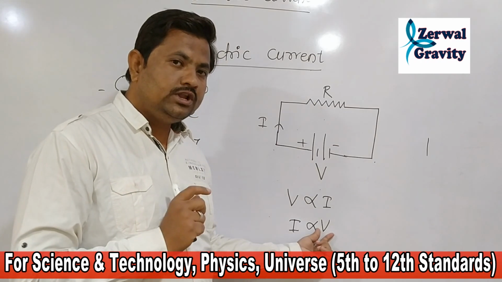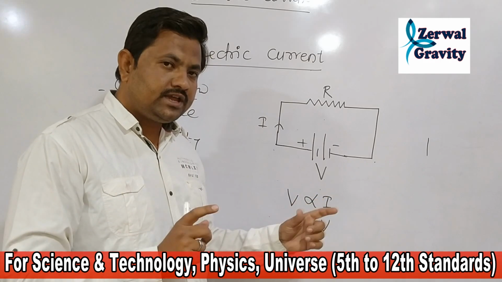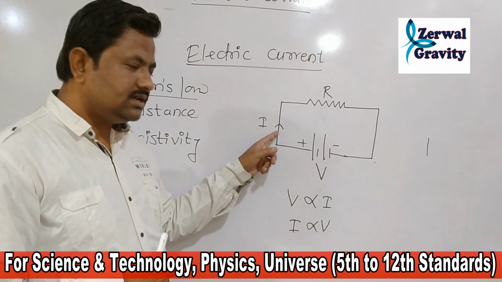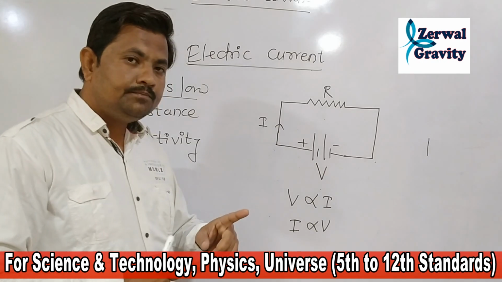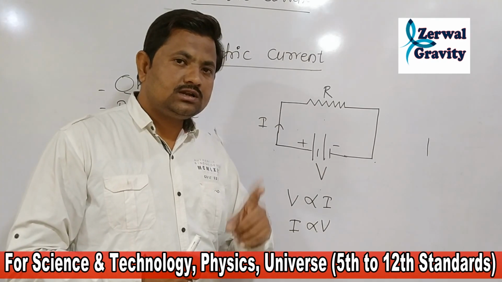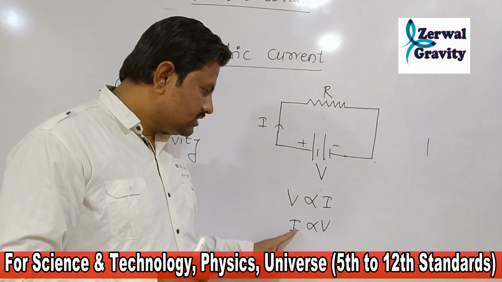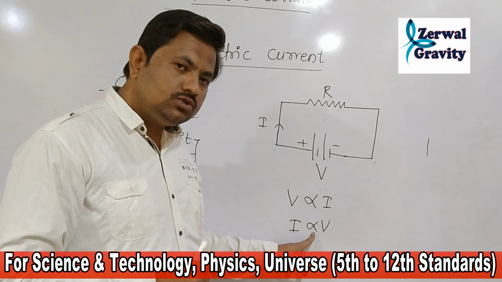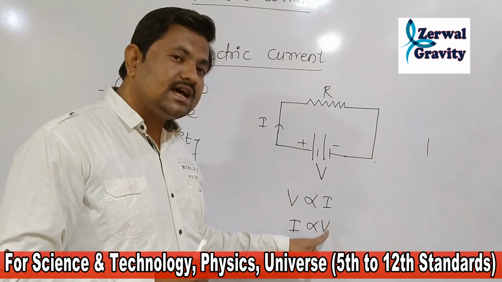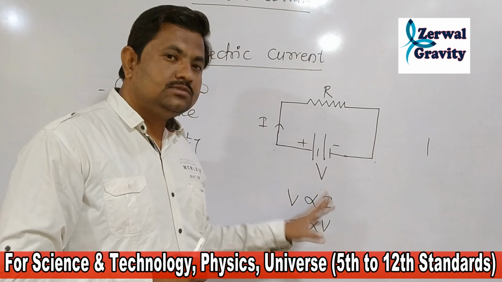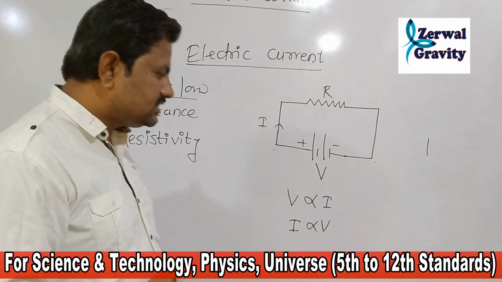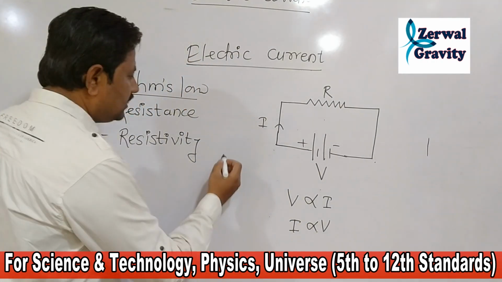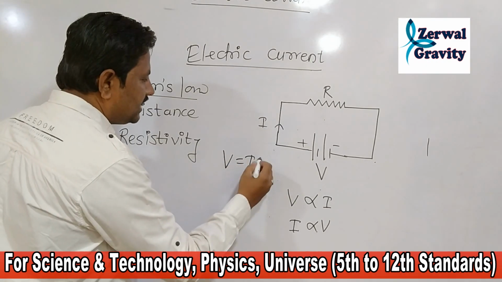So, rather than only voltage or potential difference, we can state it like this, and this is the statement of Ohm's law: if the physical state of the conductor remains the same, then the current flowing through the conductor is directly proportional to the potential difference applied between the two terminals of the conductor. This is the simple Ohm's law. We can explain it by the formula V is equal to IR.